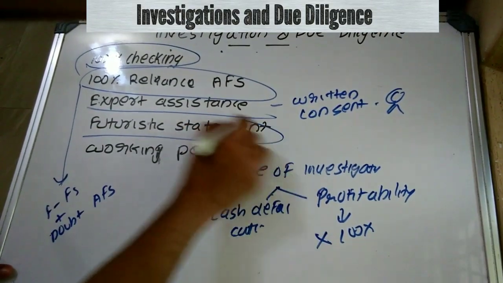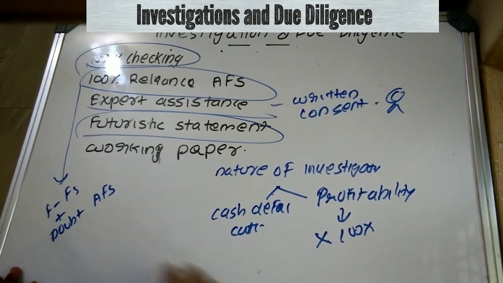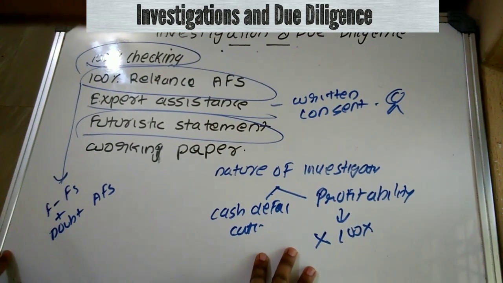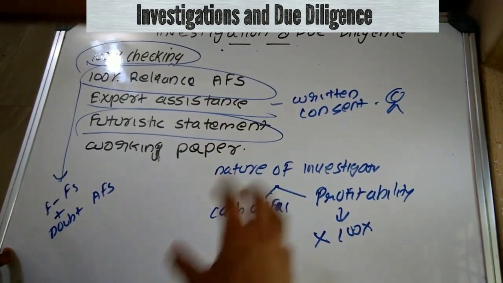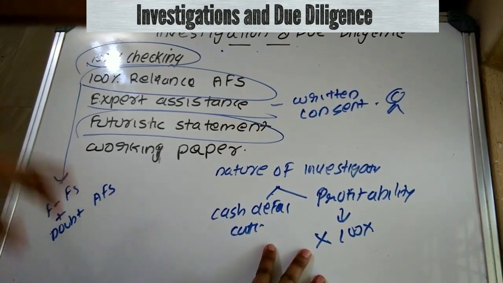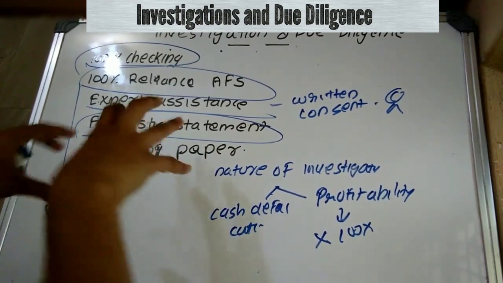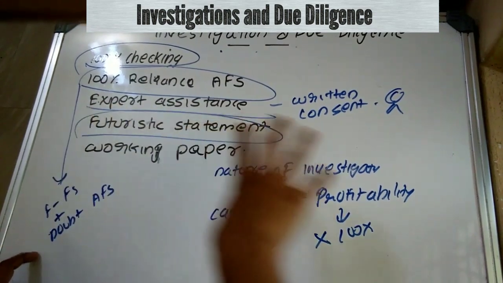Then futuristic statement. Can the investigator be futuristic? This is the question. So the investigator should refuse to be futuristic, but at the same time they can rely upon the trend, or they can expect that the situation that exists now in the current scenario will continue in the future, but they can't be futuristic.